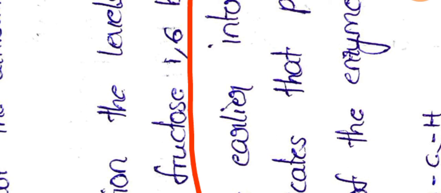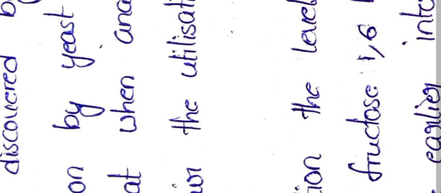That means this is the inhibition mechanism of glycolysis by oxygen. Okay. So inhibition of glycolysis by oxygen is called the Pasteur effect, and this was identified by Louis Pasteur, and it was named after him.